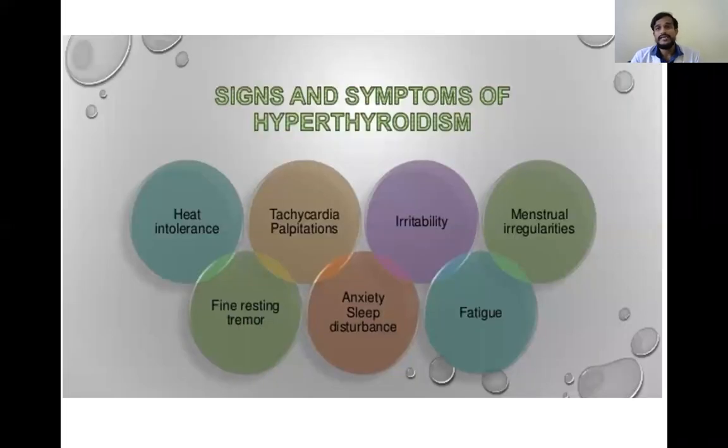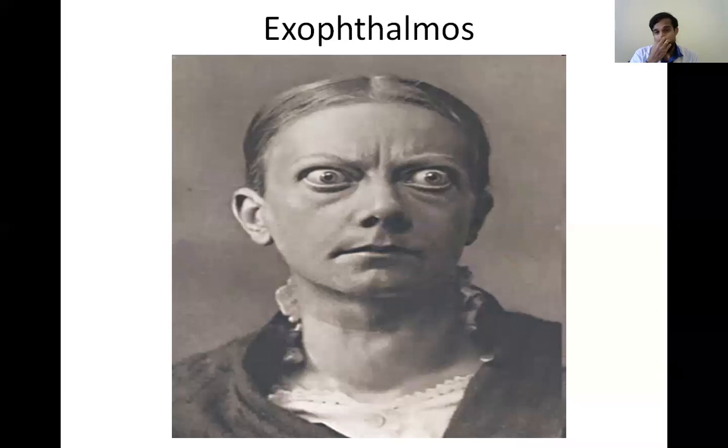The signs and symptoms of hyperthyroidism we have already seen in the previous sessions: the heat intolerance, tachycardia, irritability, menstrual irregularities, the tremors, the anxiety and sleep disturbances, fatigue, weakness. All these are present in hyperthyroidism due to increased metabolic rate, which occurs due to increased production of T3 and T4. And this is exophthalmos, the protrusion of the eyeballs.